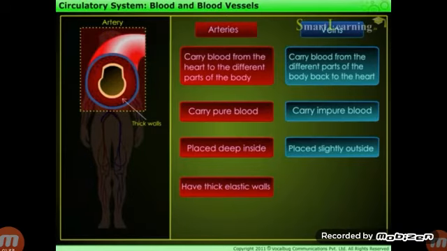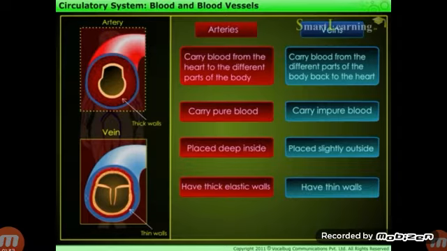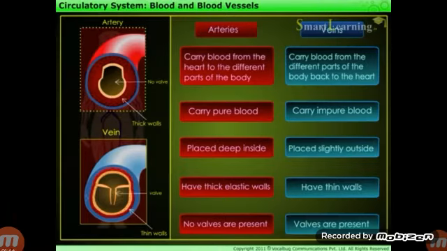Arteries have thick walls. Veins have thin walls. In arteries, no valves are present.